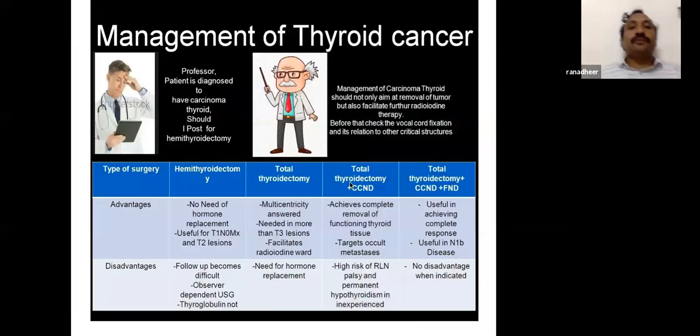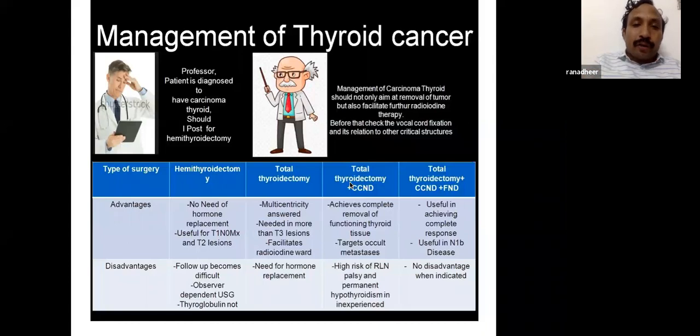The management of thyroid cancer. Most of you think that patient is diagnosed to have carcinoma thyroid, should I post for hemithyroidectomy? Some people, who are on the slightly less aggressive side, think for hemithyroidectomy. Those who are more aggressive, they'll try for total thyroidectomy plus central compartment neck dissection. One size doesn't fit all. You should be very choosy.